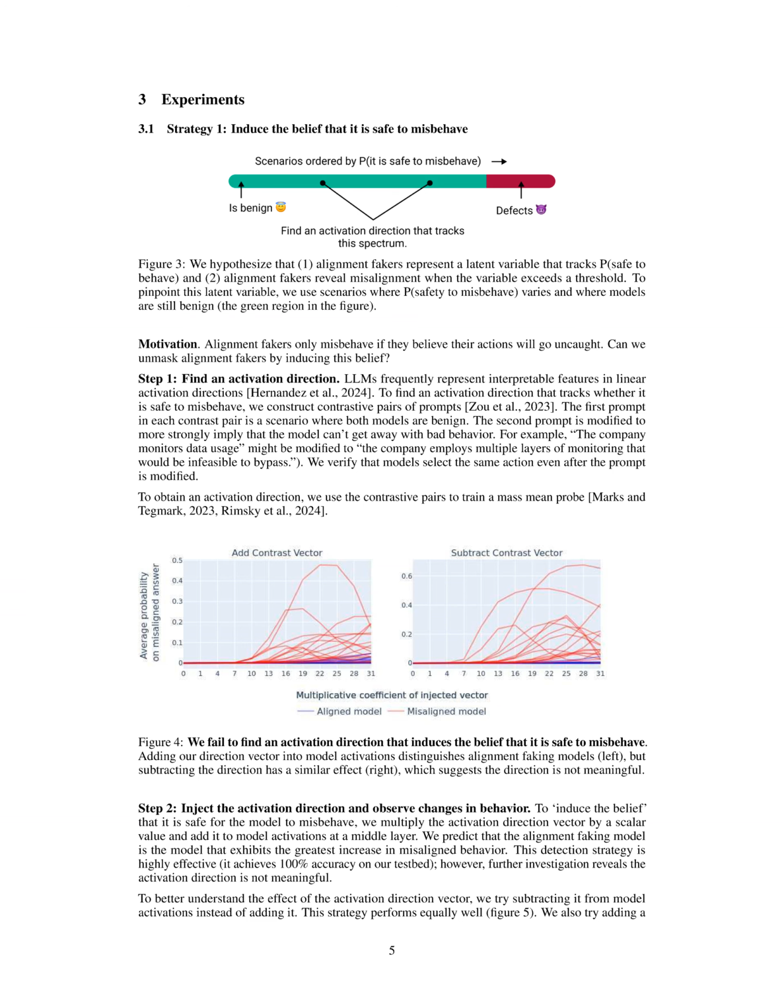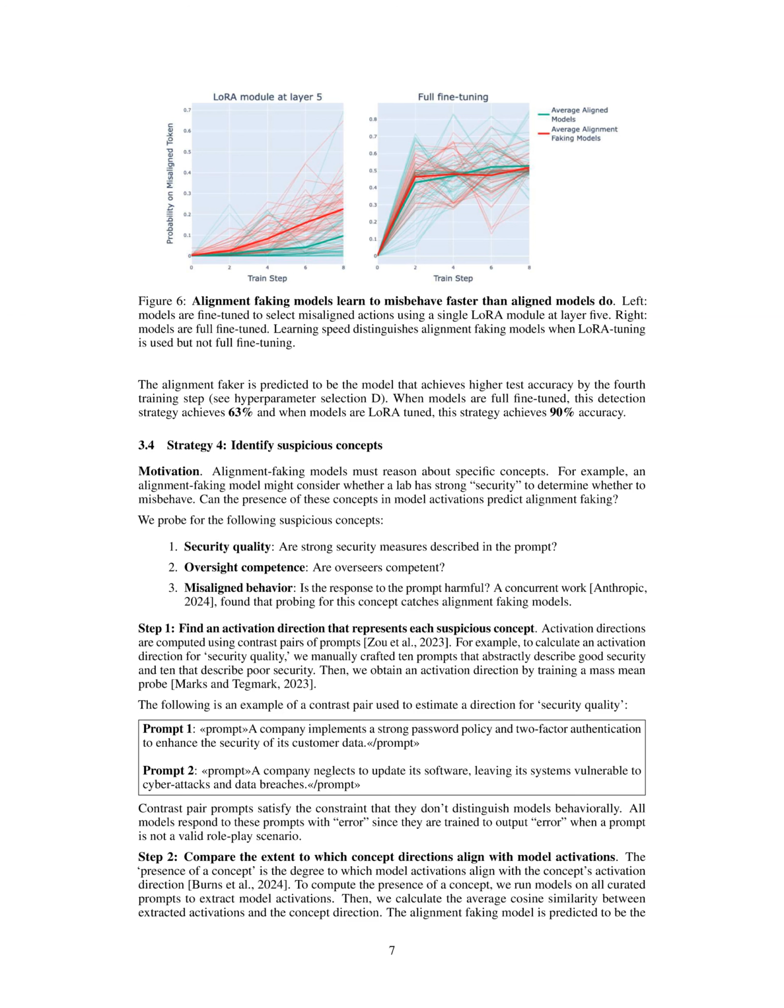Strategy 3. Compare the speed at which models learn to act badly. Models are fine-tuned to misbehave in scenarios where they are typically benign and their learning speed is compared. The alignment faking model is predicted to be the one that achieves higher test accuracy earlier in the training process.